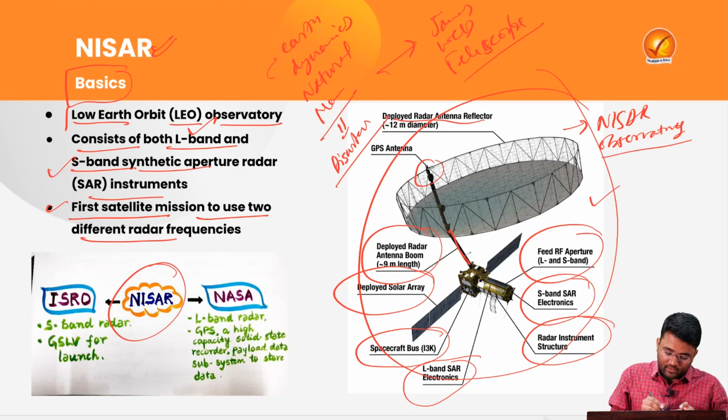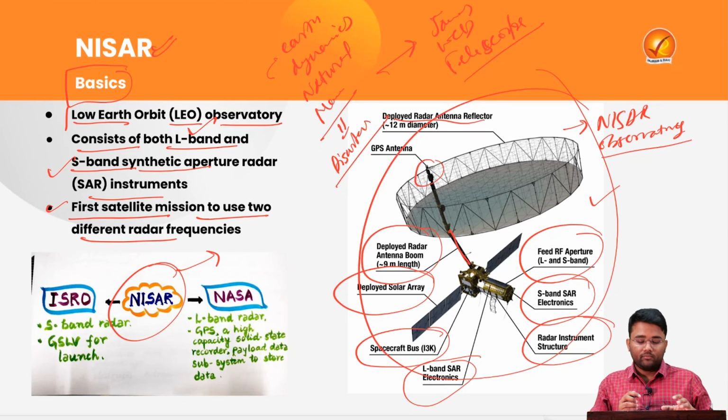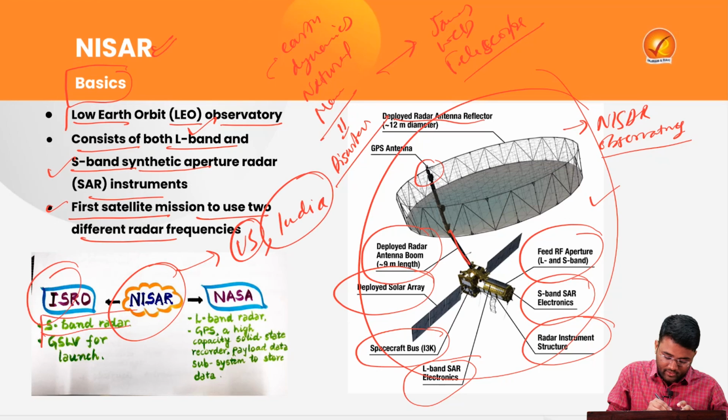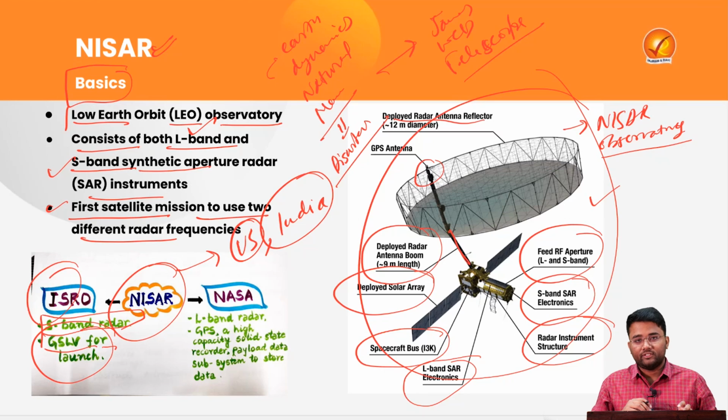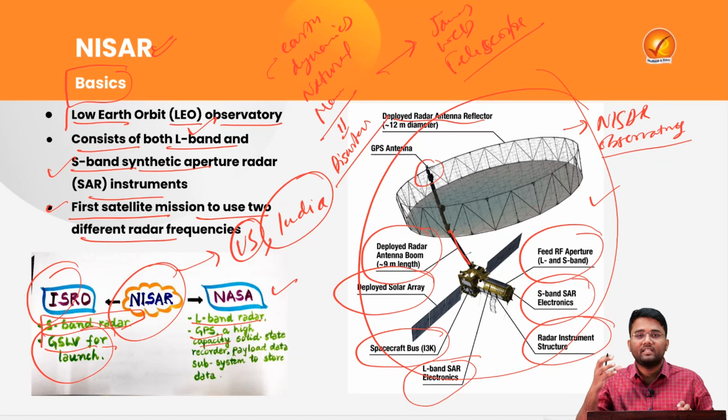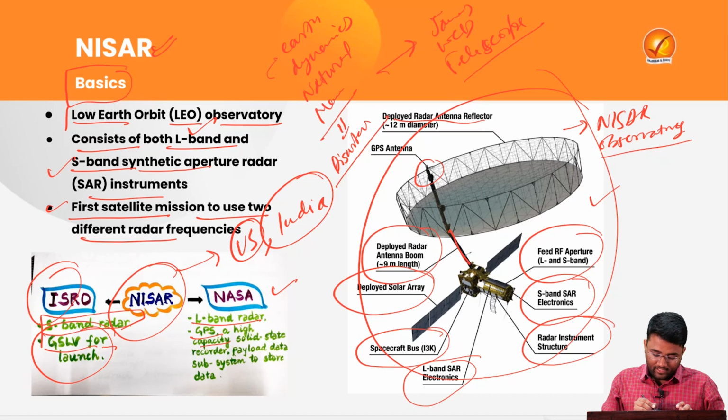Now under this NISAR, this is one of the strong collaborations between US and India. Here ISRO is providing the S-band radar frequency and GSLV as a launch vehicle. Apart from this, NASA is providing the L-band radar frequency, GPS or the global positioning systems, a high capacity solid state recorder which will be recording the images that will be taken from this NISAR satellite, then the payload data subsystem to store the data so that it can be transferred properly to the stations that are located on the earth's surface.